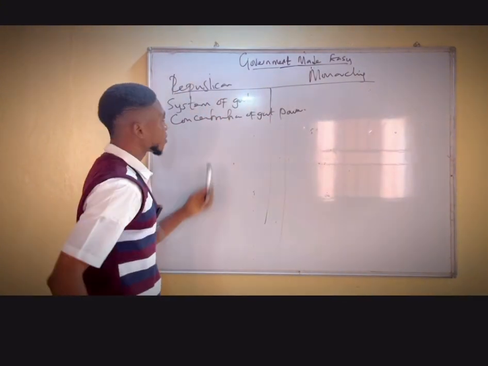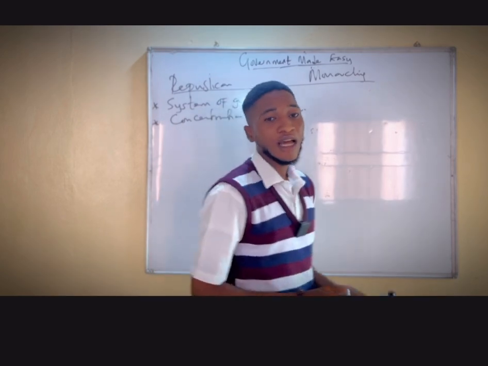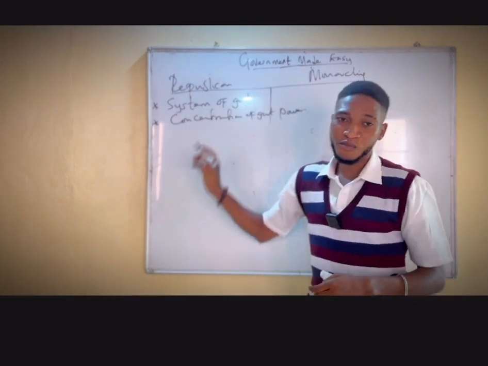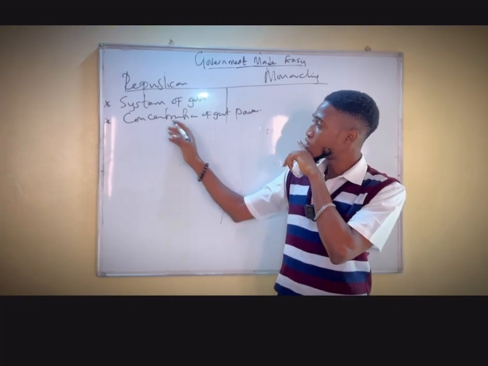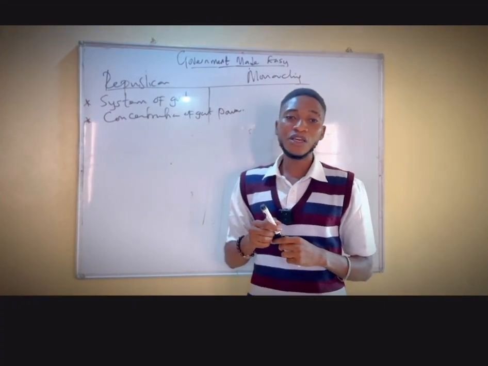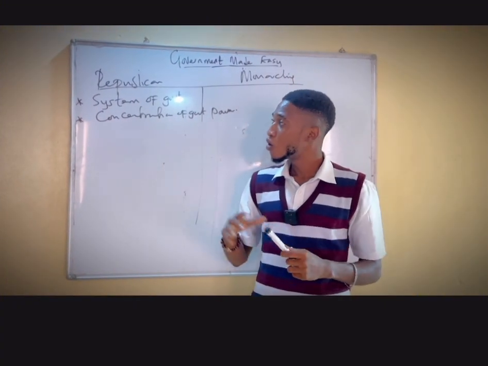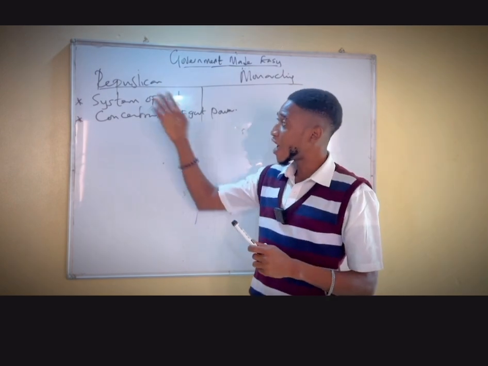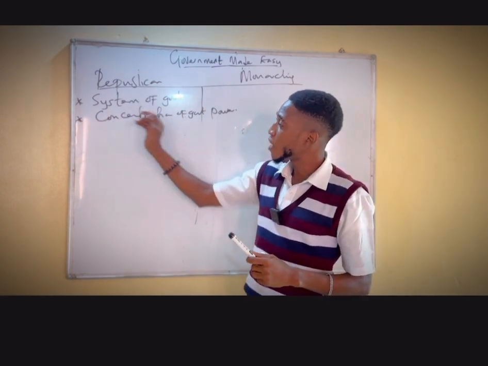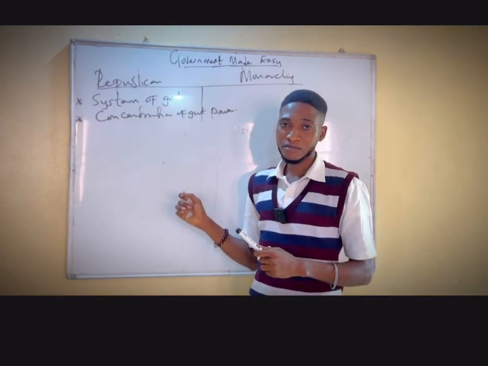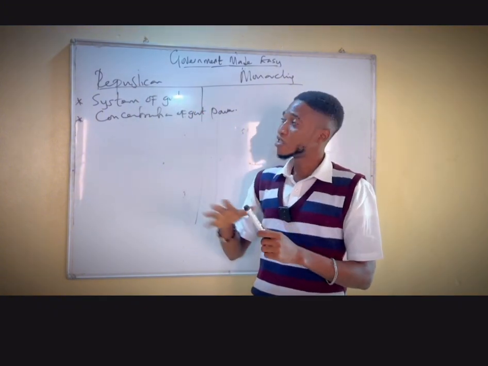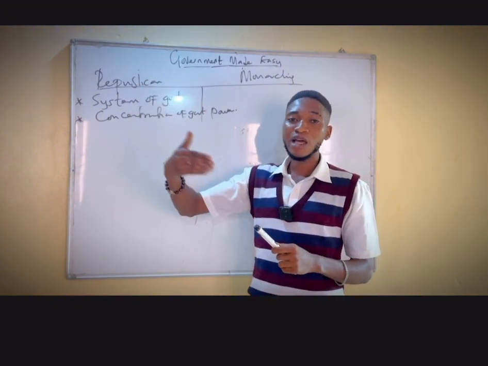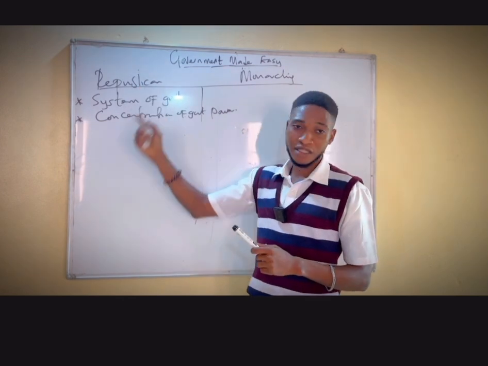Let's go. Now we can define Republican government as a system of government whereby the powers of the government are concentrated on a president, or whereby the powers of the government are headed and controlled by a president. Using Republican, we are referring to a particular country that is ruled, controlled, headed, supervised by a president.